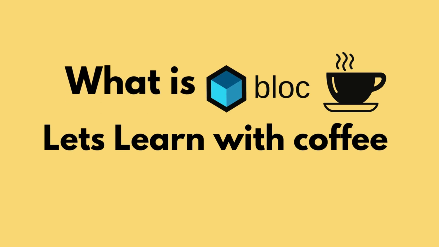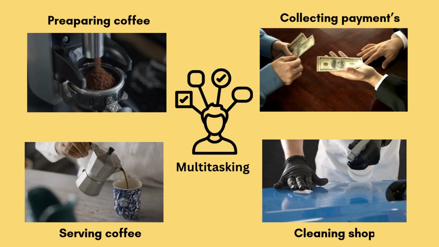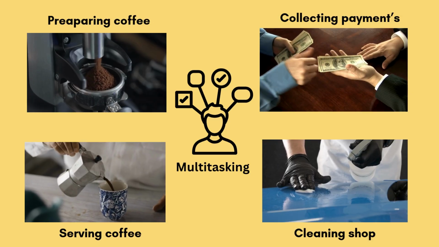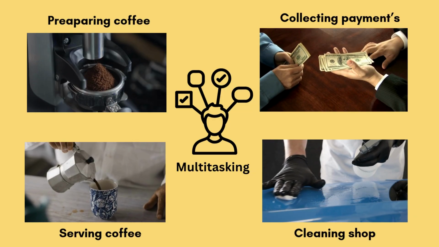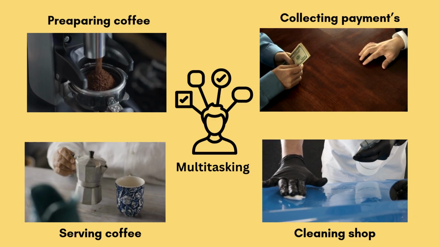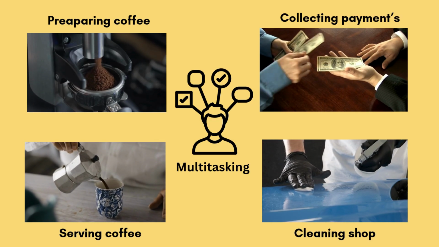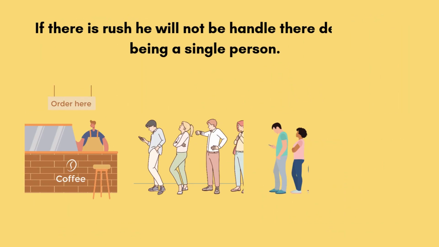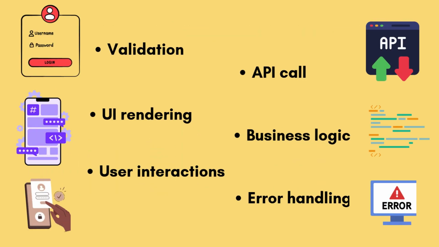Today we will discuss BLoC, but it is equally important to understand how our application performs without the use of a BLoC. So let's consider an actual scenario. Consider a user. He is a coffee shop owner and he owns a small shop. He does all the work: he prepares coffee, he serves customers, he takes feedback from the users, he collects the payments, and he does all sorts of things. On some days, if there is a rush, he won't be able to cope with the demand as he's a single person doing all the things.